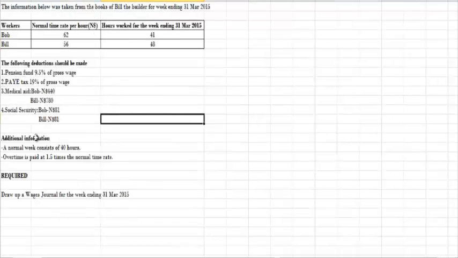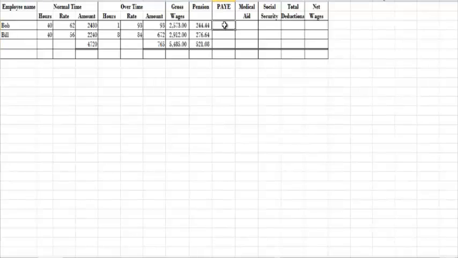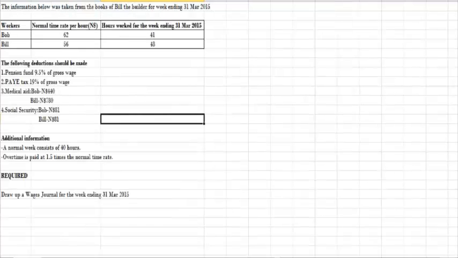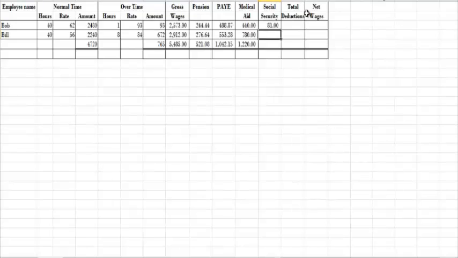Pay as you earn is 19% of our gross wage, so we take 19% from 2,573. And then for Bill, we take 19% of 2,912, and then we add these two up in our total column. Bob will pay 440 for medical aid, and Bill will pay 780 for medical aid, and then we can add these two together to get our total. And then our last deduction is Social Security. Both of them will pay $81 for Social Security.